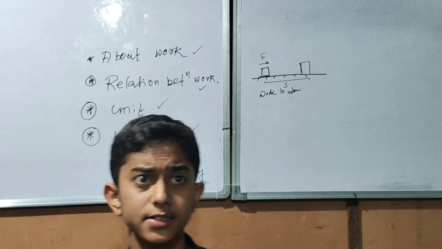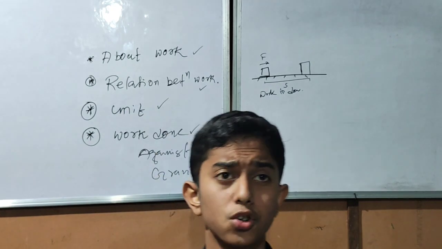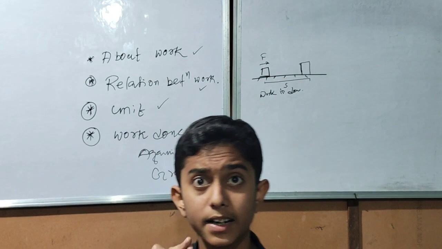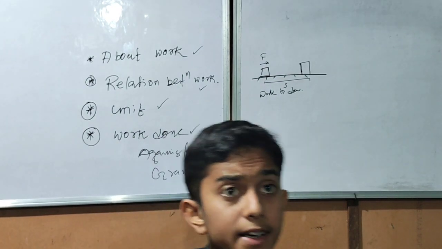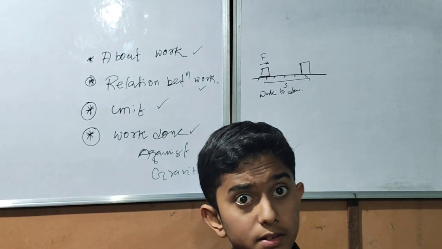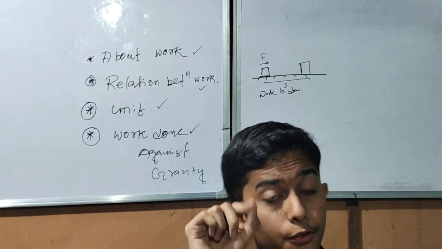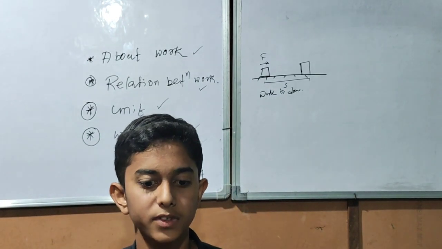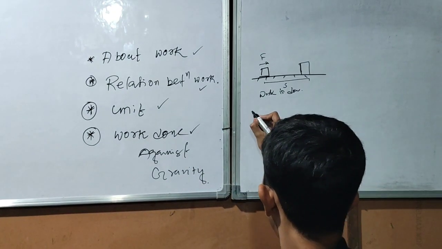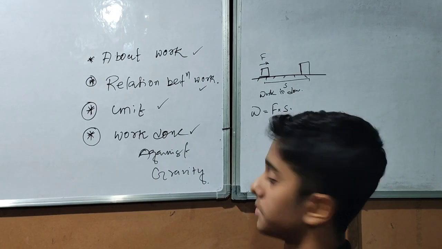Now what are the factors on which work depends? Work depends on two factors: the force acting on the body and the displacement caused by the force. Think that if the force acting on the body decreases, the work done also decreases, and if the displacement decreases, then also the work would decrease. Work is directly proportional to force and displacement. Now we will get to know the formula of work done. Work done equals force into displacement.